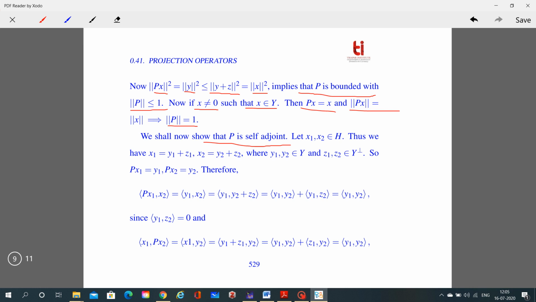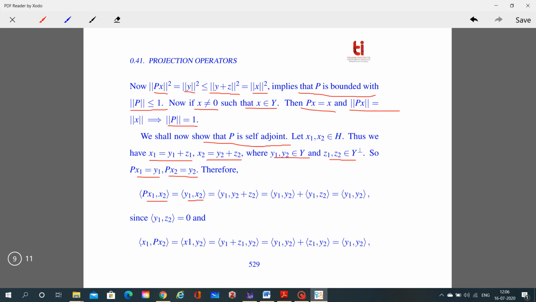Now we shall show that P is self-adjoint. So let x1 and x2 belong to H. Thus we have x1 is equal to y1 plus z1, and x2 is equal to y2 plus z2, where y1, y2 belong to Y, and z1, z2 belong to Y perpendicular. So Px1 is equal to y1, Px2 is equal to y2, and therefore we consider the inner product of Px1 comma x2, which is equal to the inner product of y1 comma x2.